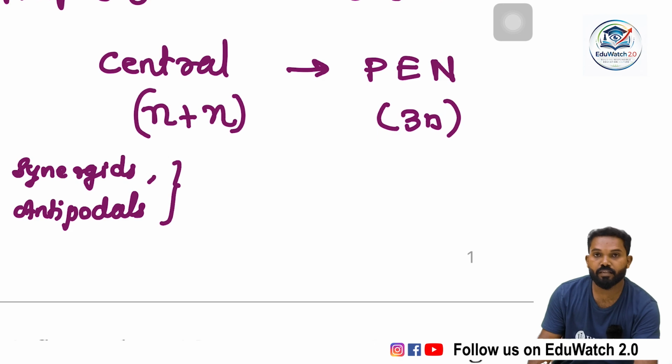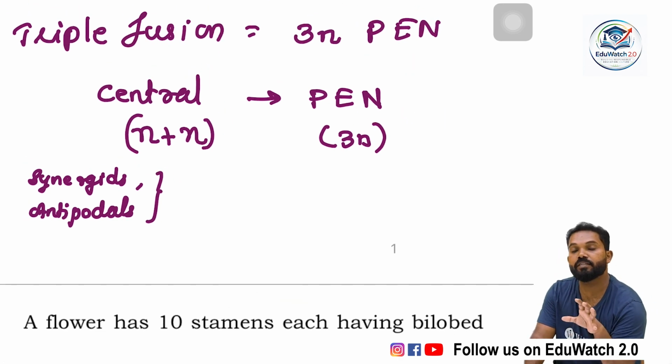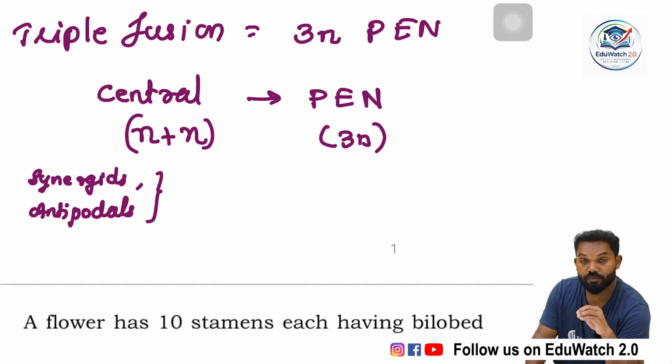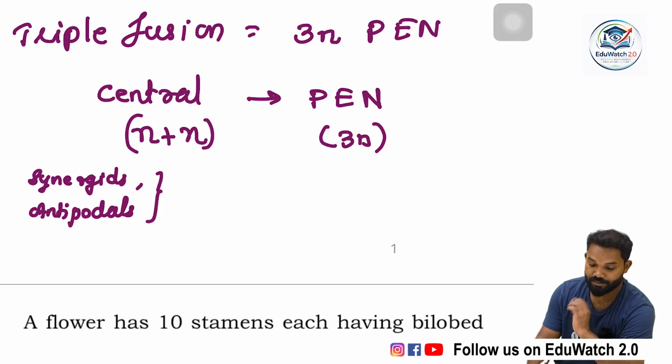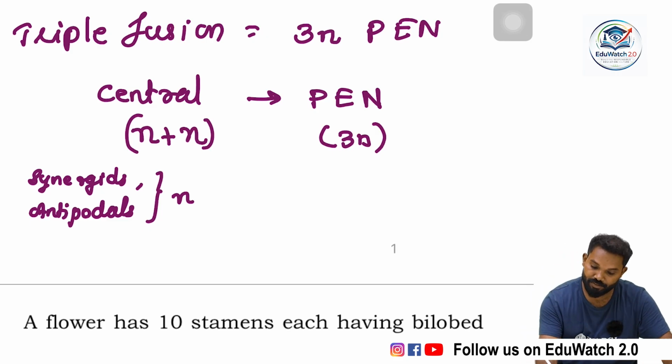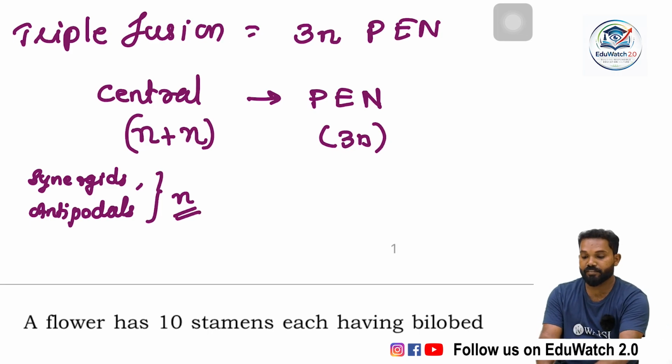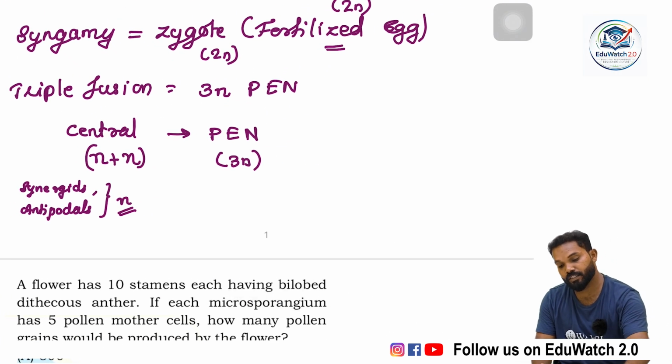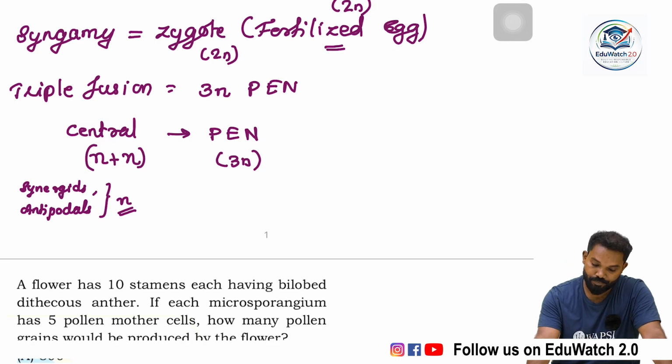These cells are not involved in the fertilization process, but they help the fertilization process. After double fertilization, the synergids and antipodal cells degenerate. Their ploidy never changes from haploid to diploid or triploid. Synergids and antipodals remain haploid, and after that they degenerate.